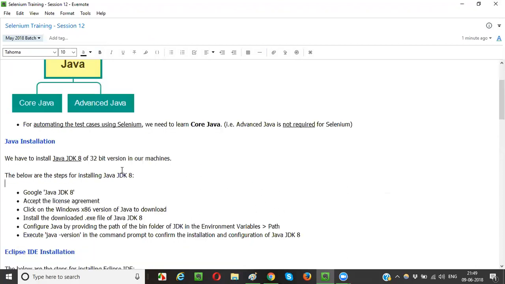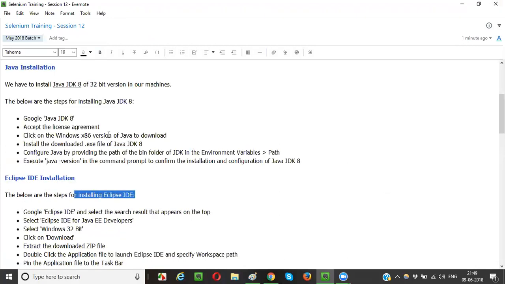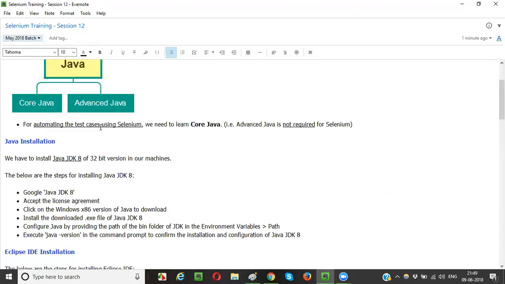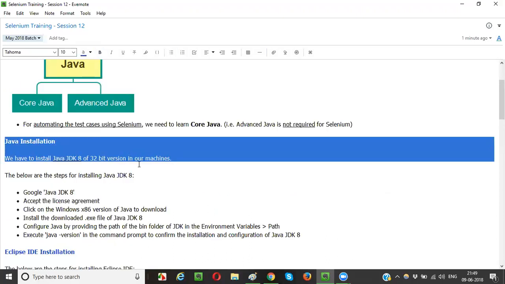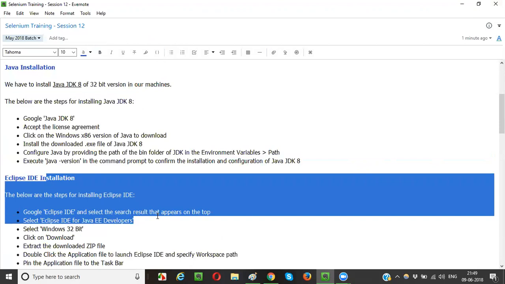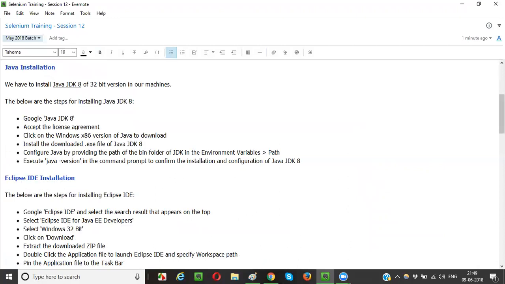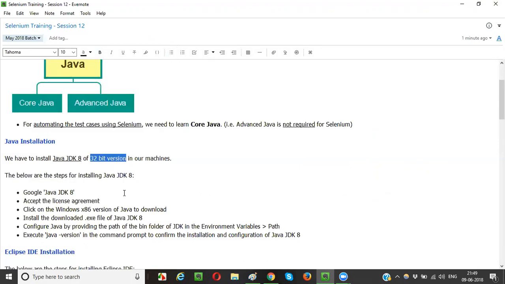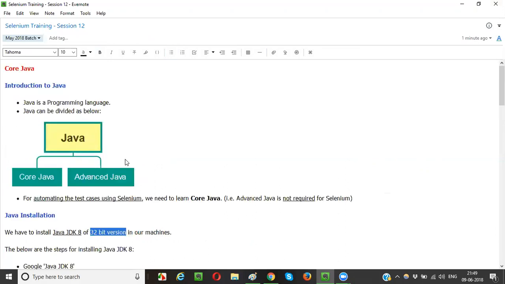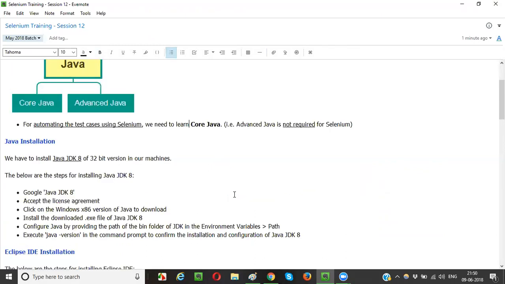Another thing is that I will maintain the same thing. If I install 32-bit, the next software should also be 32-bit. You should not make this mistake here, guys. If you install 32-bit Java and 64-bit Eclipse IDE, that won't be good, guys. You may face some problems. It's not a good idea. Stick to one bit. I generally stick to the 32-bit version of any software, because it actually works. I never faced any problems with 32-bit versions so far. It's up to you, guys.